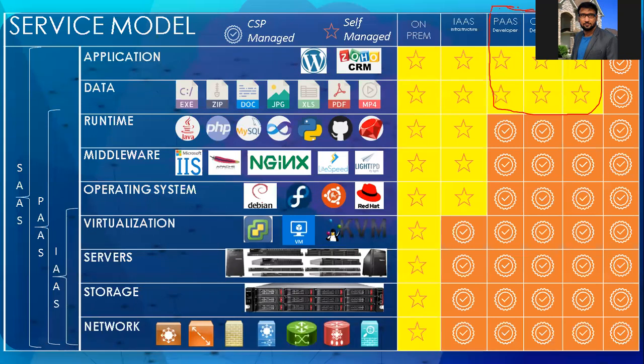SaaS, on the other hand, is for the end user. Everything is ready. Gmail is ready, you just need to send an email. Who is managing your data? Everything is managed by Gmail only. Your data is also not with you.